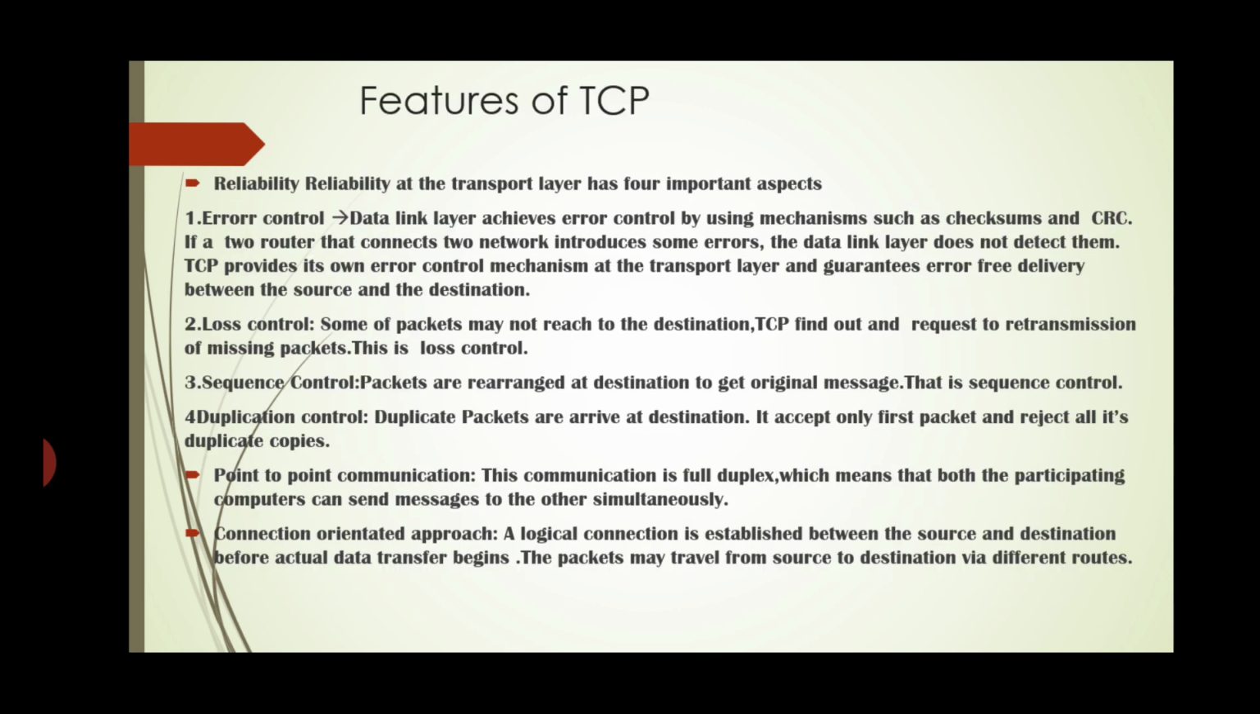So the first one is reliability at the transport layer, which has 4 important aspects. First is error control. The data link layer achieves error control by using mechanisms such as checksum and CRC. If two routers that connect two networks introduce some errors, the data link layer does not detect them. TCP provides its own error control mechanism at the transport layer and guarantees error-free delivery between the source and destination.